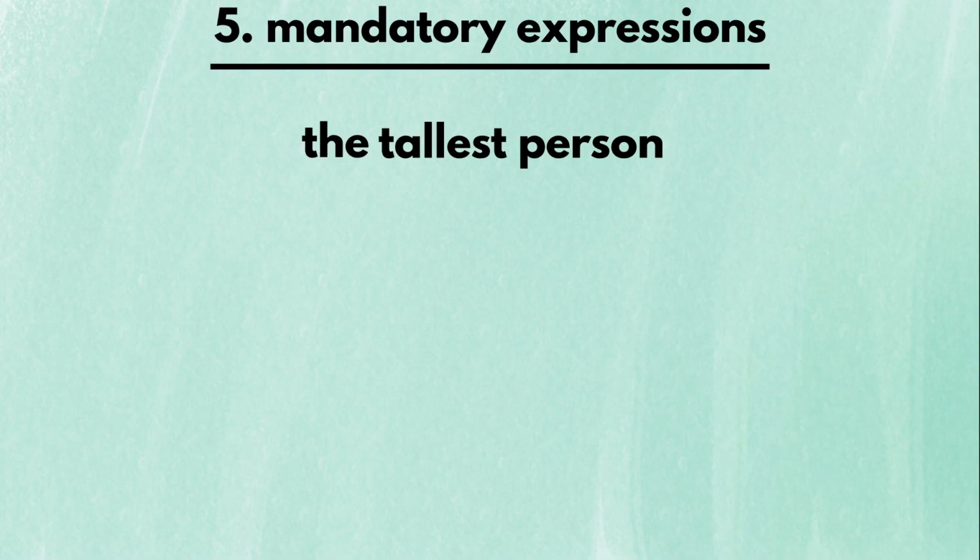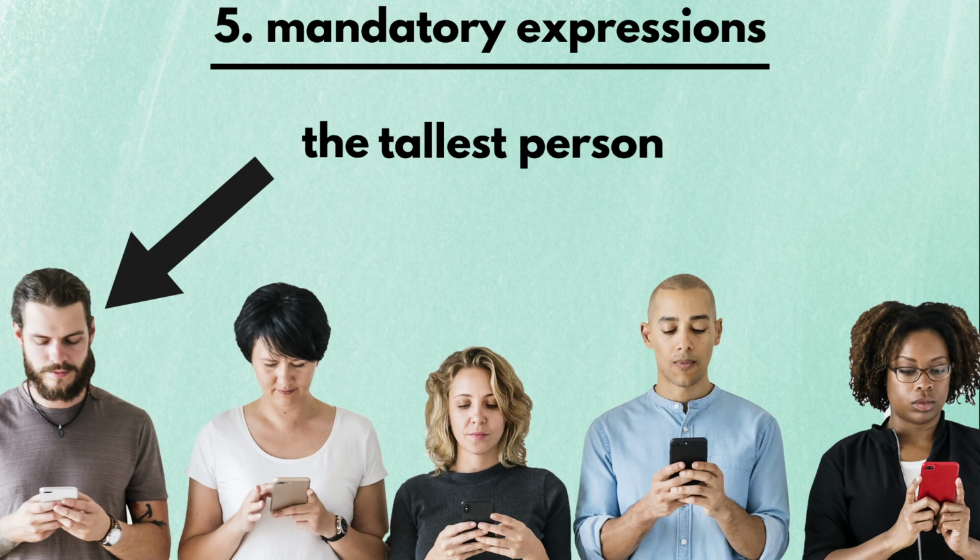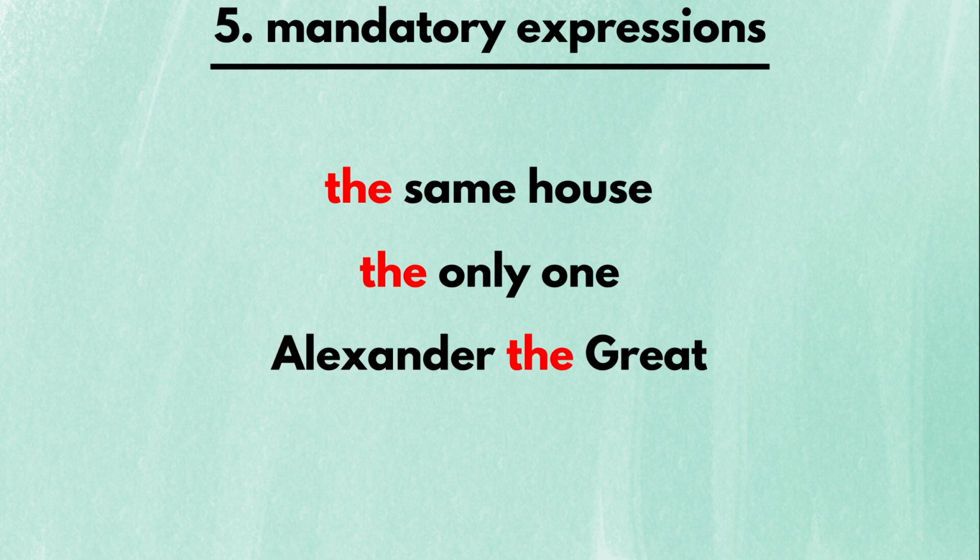Moving on, the last possibility is when the speakers are using expressions for which the is mandatory. By definition, these expressions refer to something one and only in the universe. For instance, take the expression the tallest person. There's gonna be only one person with the tallest height within a given group. Hence, we put the in front of the word tallest. For the same reason, we say the same house, the only one, and Alexander the Great.